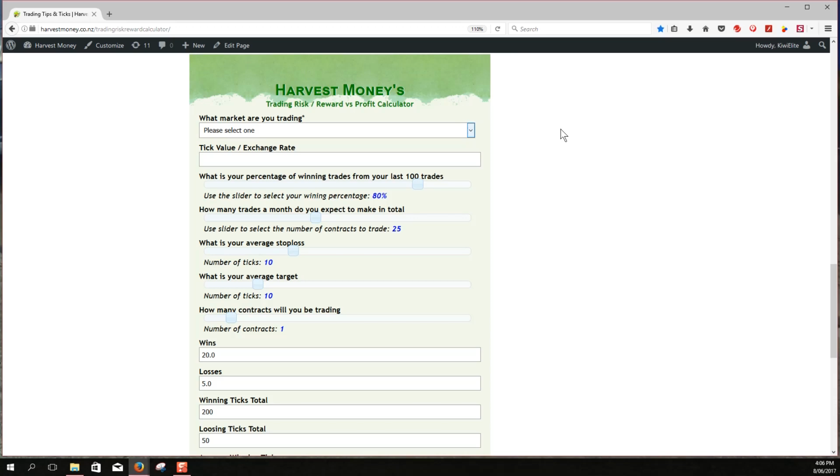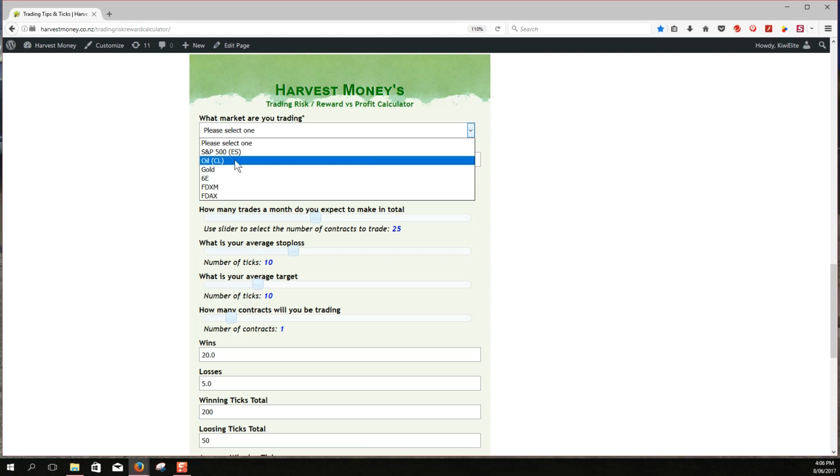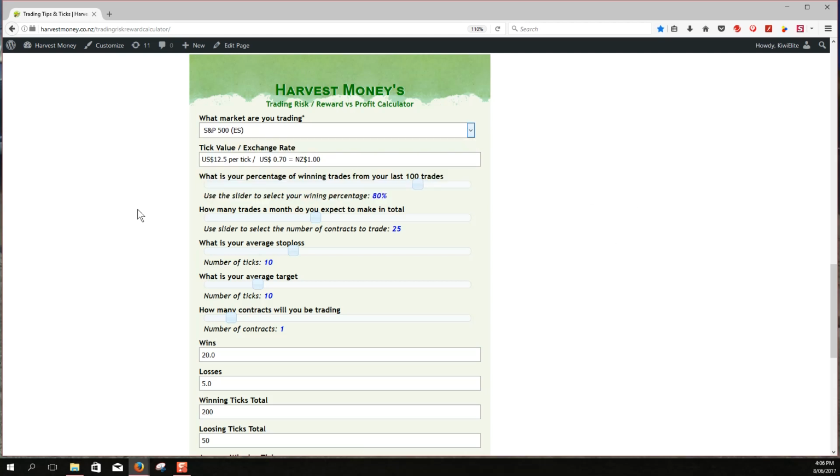Just as before, the first thing you have to do is pull down the drop box and select the market that you want to trade. It pre-fills out your tick value for you so you can move right down to the next question. What is the percentage of winning trades from your last 100 trades? Now you all know that we asked you to do 100 trades, especially before you start a live account, so that you can check and make sure that you've got a viable trading plan. So that's why we've given you this calculator, so you can just go back to your last 100 trades, have a look and see what your win-loss ratio was. So let's just say your win-loss ratio was about 65%.